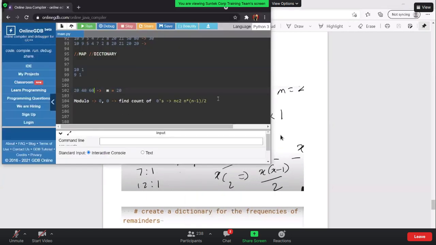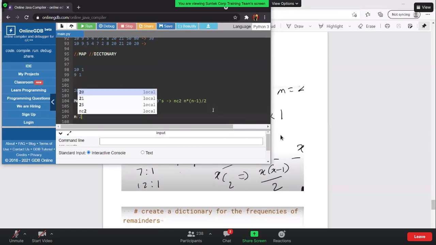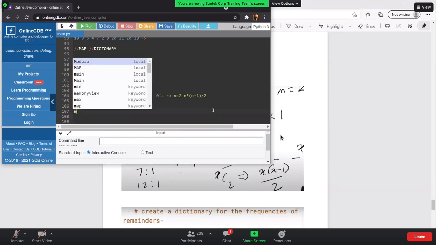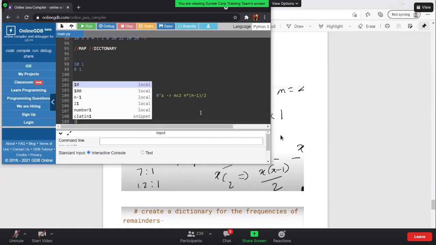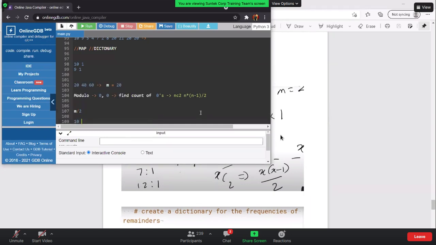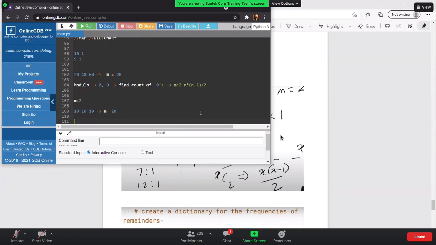Let's talk about the second scenario. If I have m by 2 number, which is exactly equal to m by 2, we need to consider this inside the same case. Because if I have two m by 2 numbers, it is going to sum up. Let's say I have been given 10, 10, 10, and the m is equal to 20. So according to you guys, it will be 10, 3.